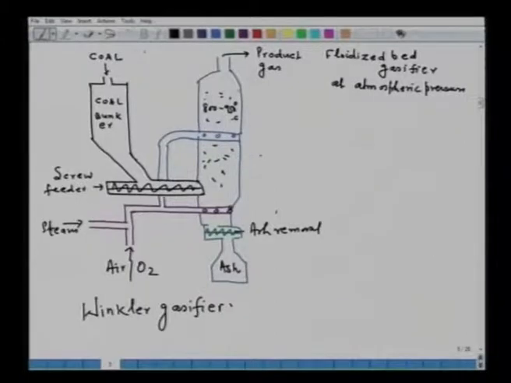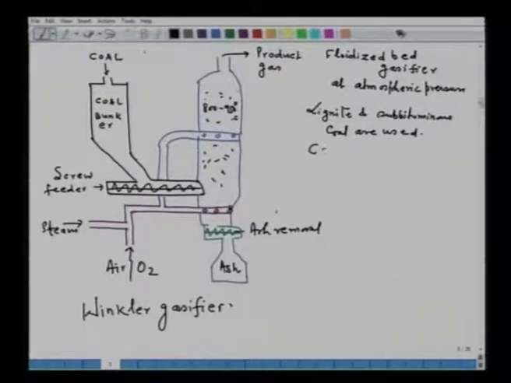Now in this particular fluidized bed gasifier, the gasification temperature is 800 to 850 degrees Celsius. Lignite and subbituminous coal are used.